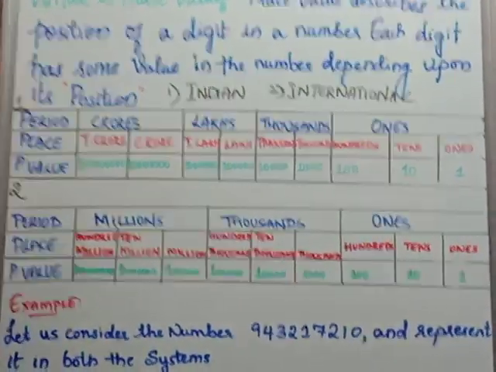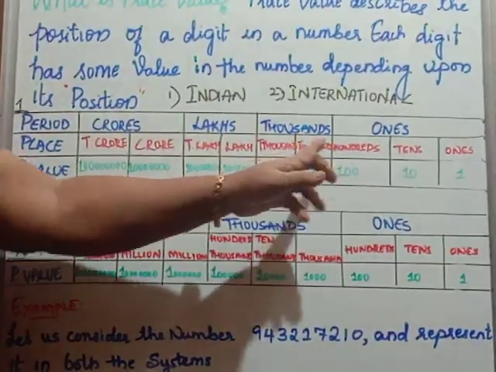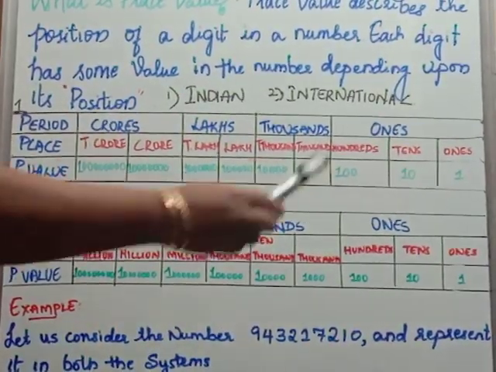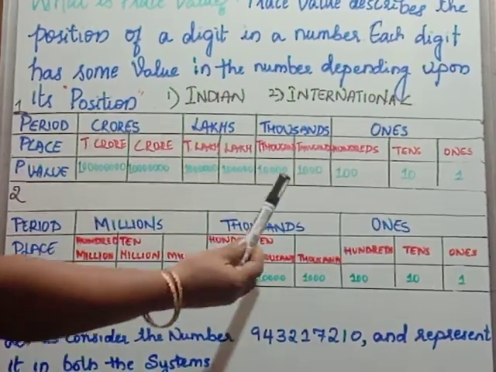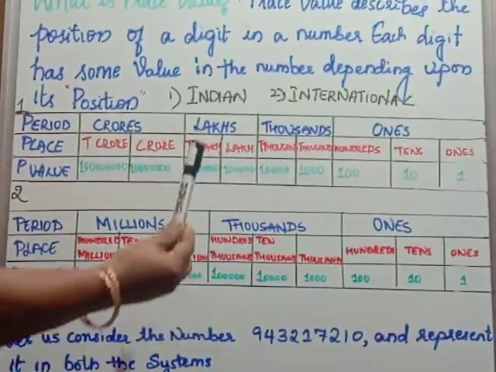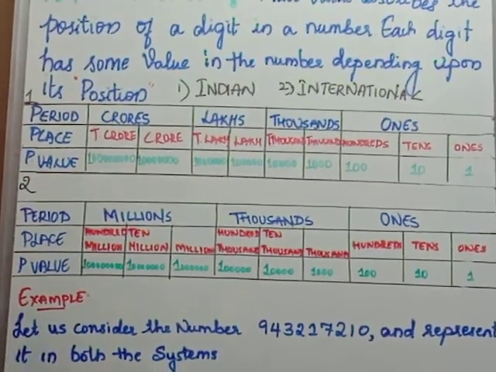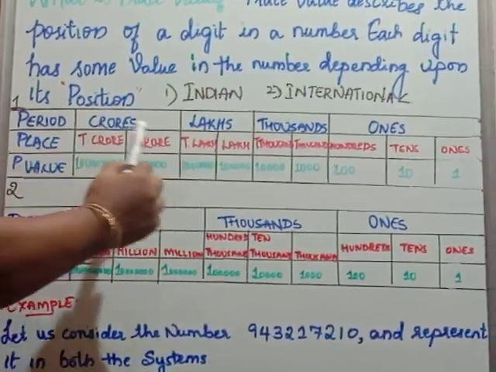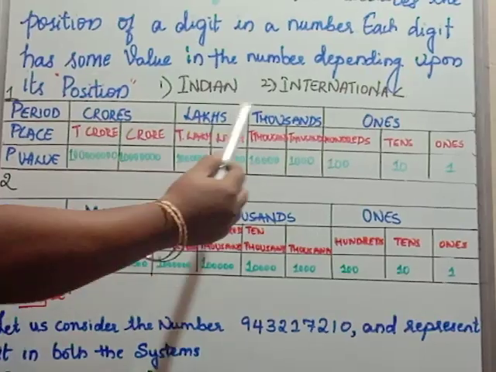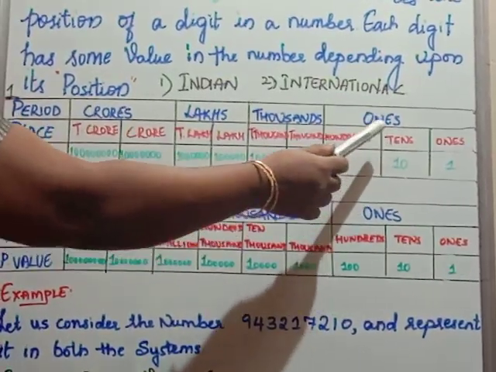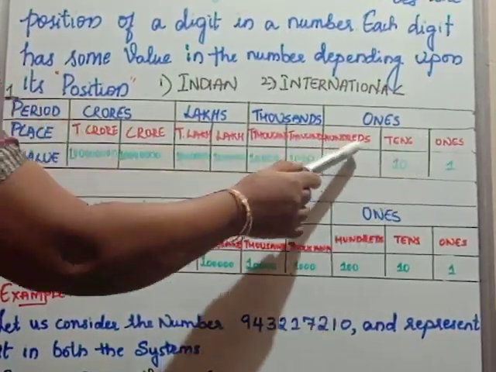In Indian system, the periods are divided into 4 groups. The first period is ones, the second period is thousands, the third period is lakhs, the fourth period is crores. Under the period, the places are divided in different ways. Under ones period, there are 3 places.